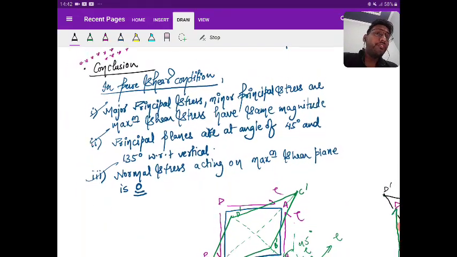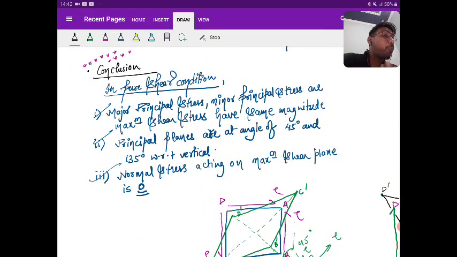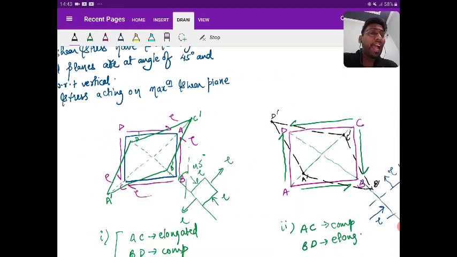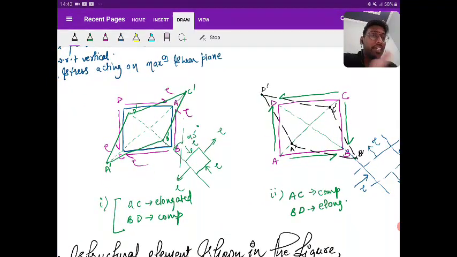So we have drawn a few conclusions. These conclusions are very important. That is, in the pure shear condition, major principal, minor principal and maximum shear have the same magnitude. Second, principal stresses are at an angle of 45 degrees and 135 degrees with respect to vertical, right? And third, the normal stress acting on the maximum shear plane is 0. Got my point? Okay.